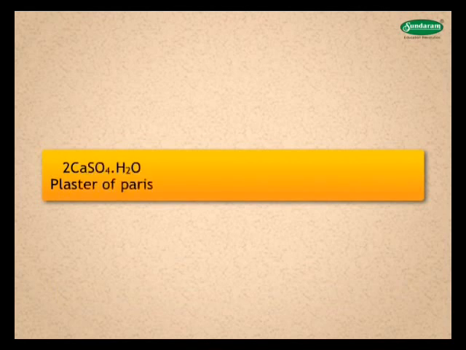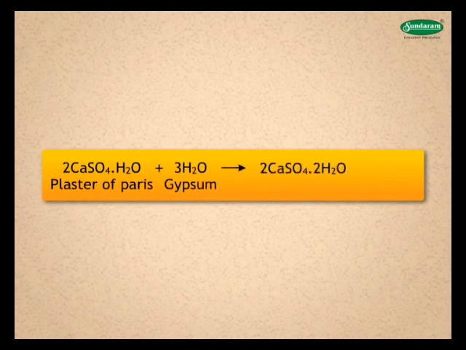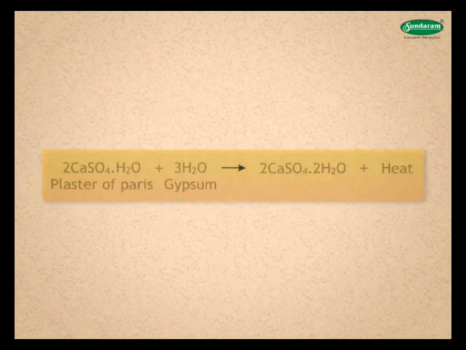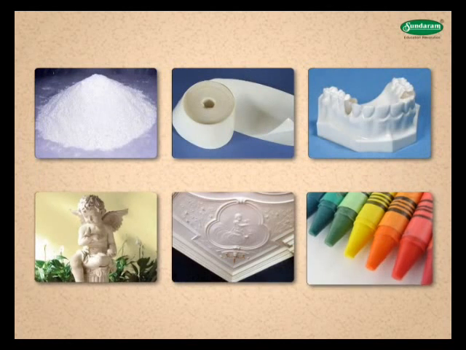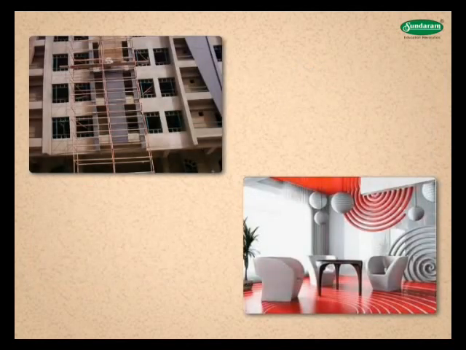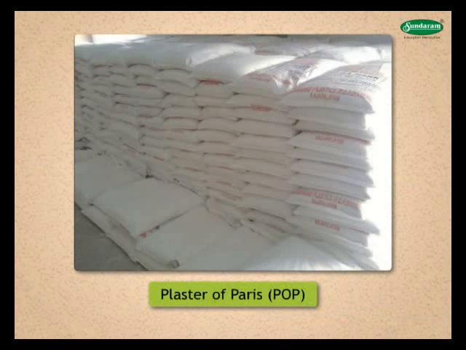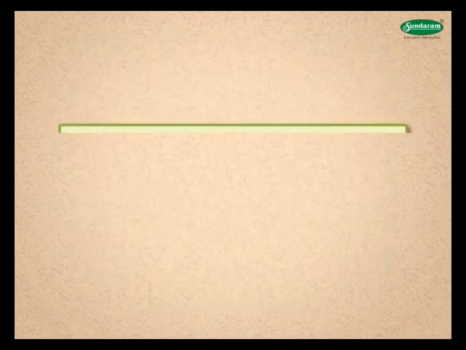2CaSO4 H2O plus 3H2O gives 2CaSO4 2H2O plus heat. Plaster of Paris is used in surgical bandages, casting and molding in dentistry, in making statues, decoration of roofs, crayons manufacturing, etc. For people involved in construction of buildings and interiors, plaster of Paris is often referred to as POP.